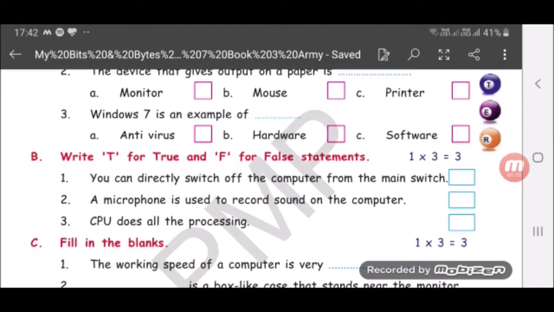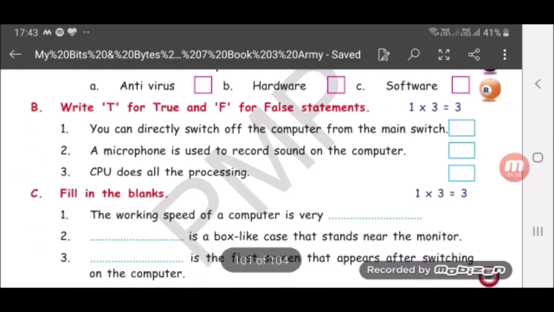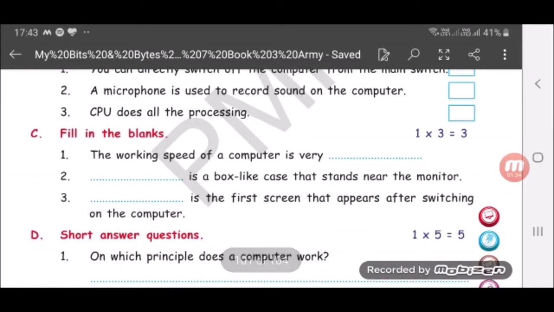True and false. You can directly switch off the computer from the main switch. Should you do that? No. So this is false. A microphone is used to record sound on a computer. True. CPU does all the processing. True. The working speed of a computer is very fast.